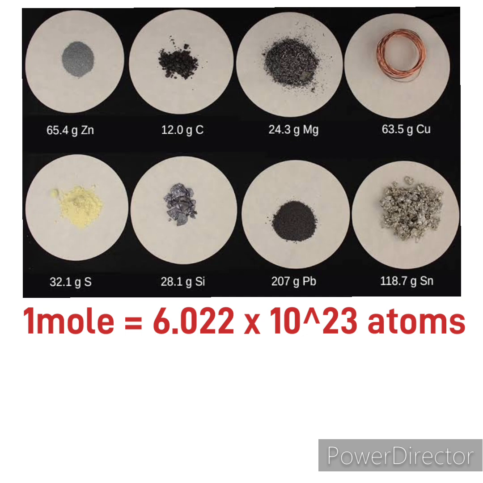In these samples, zinc, carbon, magnesium, copper, sulfur, silicon, lead and tin exist in atomic form, that is, there is no bond between the individual atoms. So, these samples contain 6.022 × 10^23 atoms. Here, their masses are different, but the number of atoms in each sample is the same.